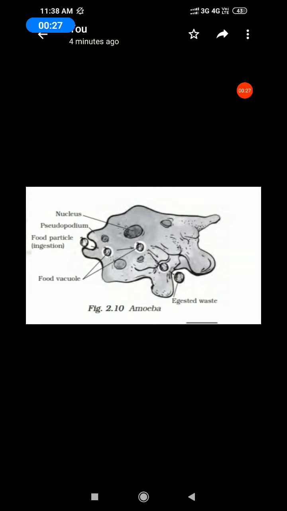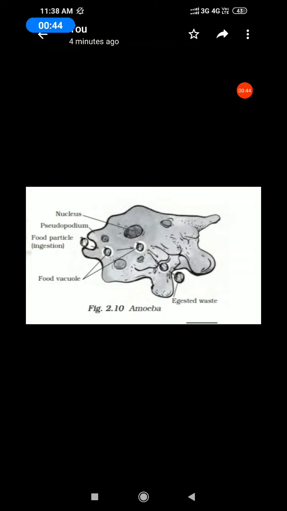Listen, the nucleus, the brown in color nucleus, then pseudopodia. What is meant by pseudopodia? Pseudopodia means like a leg. The moving from one place to another place. That is pseudopodia in amoeba.